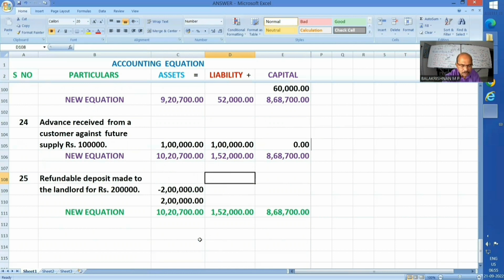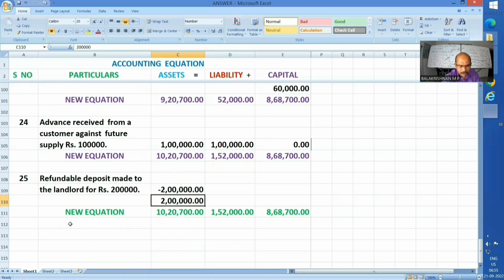Refundable deposit made to the landlord, rupees 2 lakhs. Deposit made means cash or bank moved out, so an asset got reduced by 2 lakhs. Any refundable deposit made with somebody is an asset. He has to return that money to me in due course. Hence, it's an asset. So, as such, an asset got added also. The net effect is 0 on the asset side. So, the same amount holds good here also.